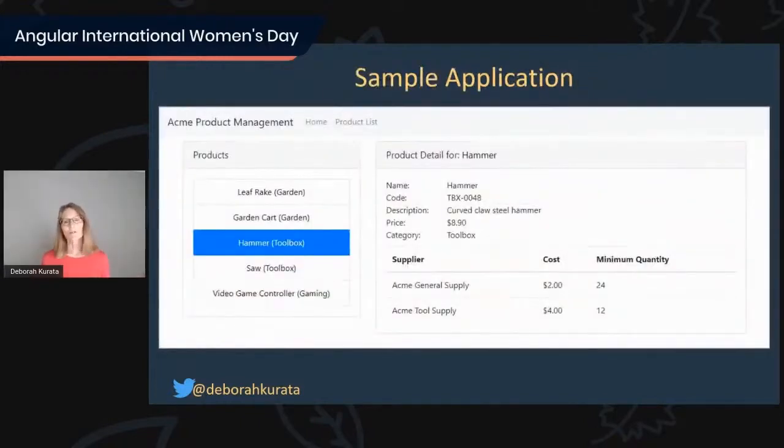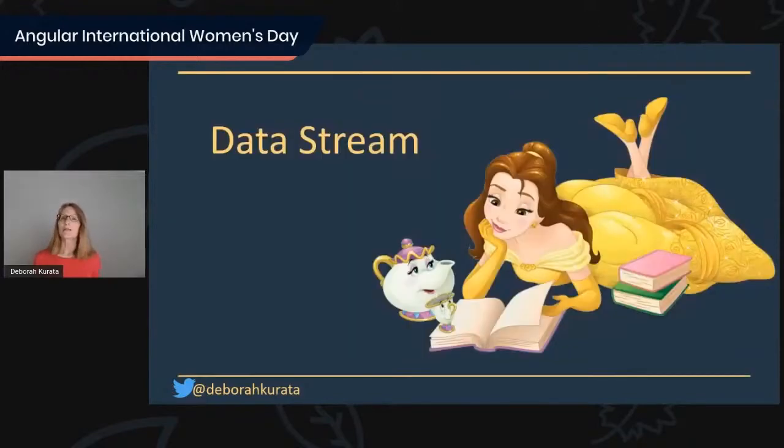To help us better picture this, we can think through this sample application. So here we've got our list of products on the left, and we've got our product detail there on the right. So our data stream is going to be bound to our product list, and it shows all of our products. Our action, then, we will emit an action every time a user clicks one of those products. We'll react to the action in the detail page and display the detail. So how do we implement this? Let's start with the data stream.